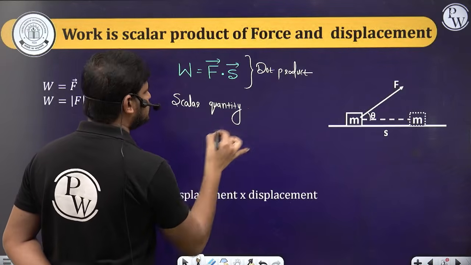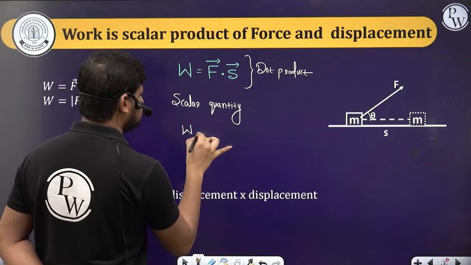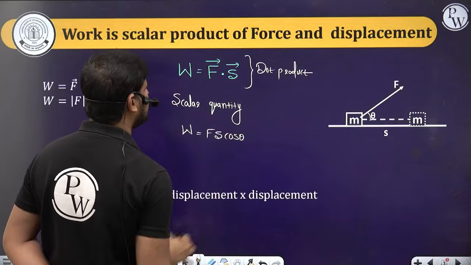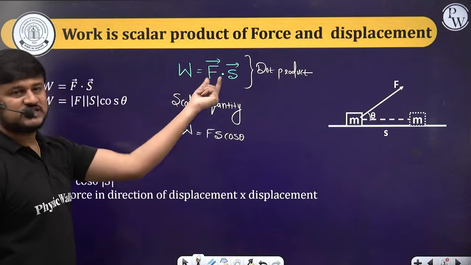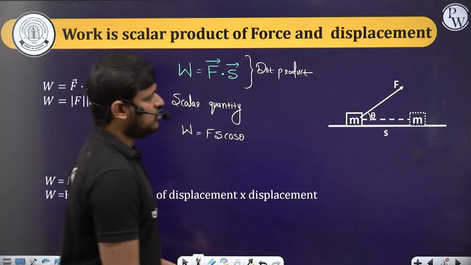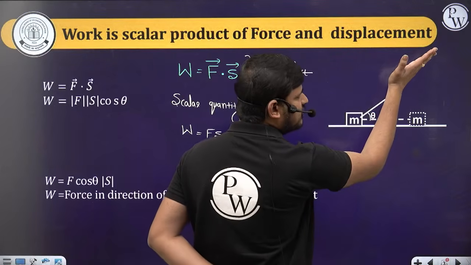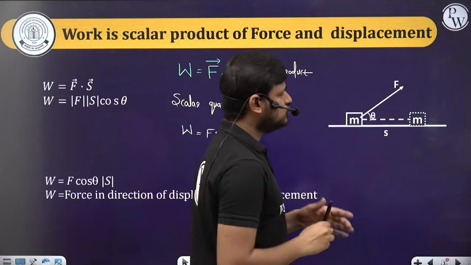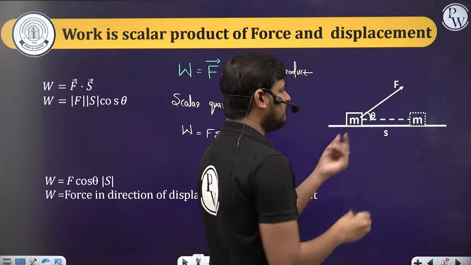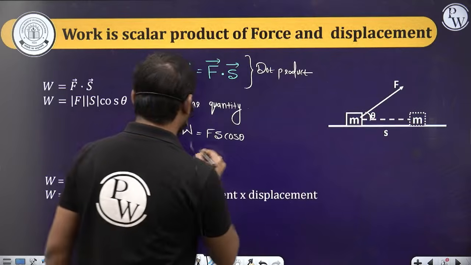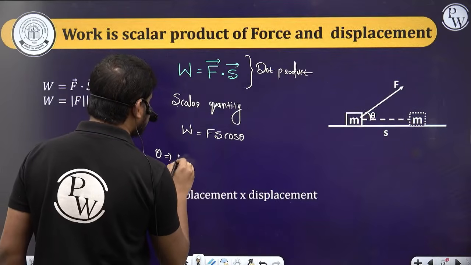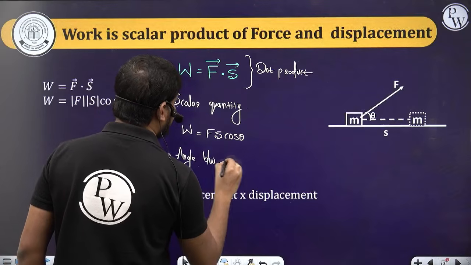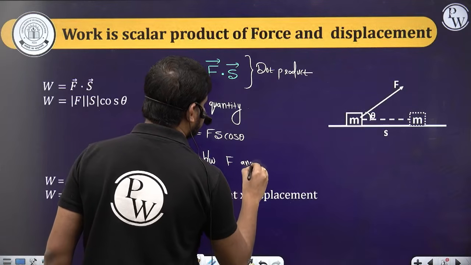The work done will be equal to F dot S, which means F S cos theta. If the force is applied on the body like this and the body has displaced from here to here, the angle between force and displacement is theta.